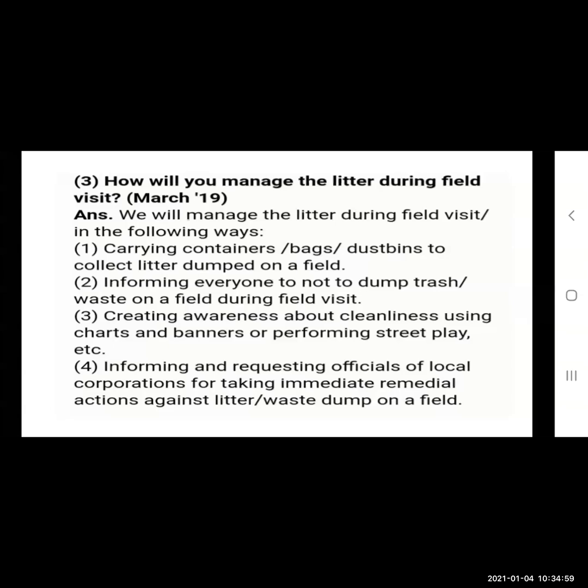The charts are there, and something is written on them. Good thoughts are written, that you have to do this and that. Banners are there. And with the help of street play, you can create the awareness.